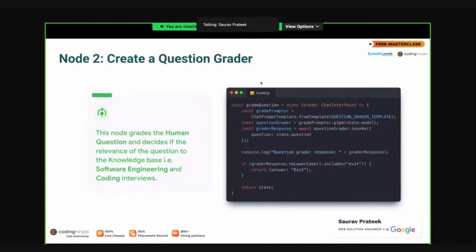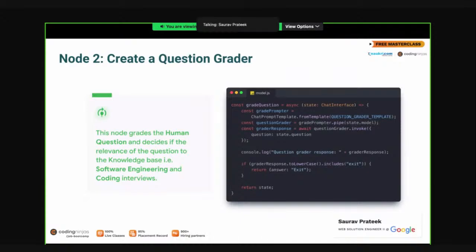So is this grader question node clear? This is a bit in detail. So okay, good, great, yes, nice. Okay, I got it. First, can you please explain it again very briefly?